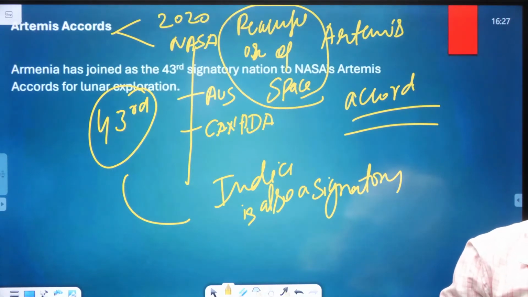Its founding members are Australia, Canada, Italy, Japan, Luxembourg, UAE, and UK. You can write down the founding members.